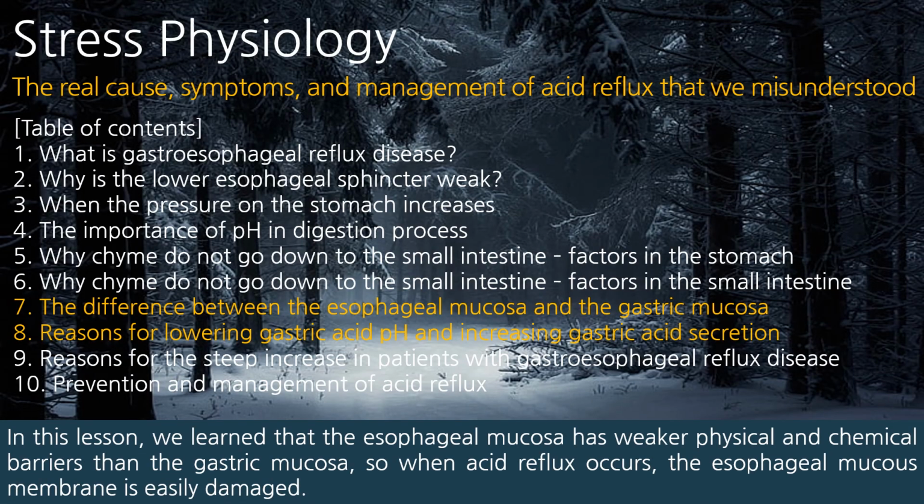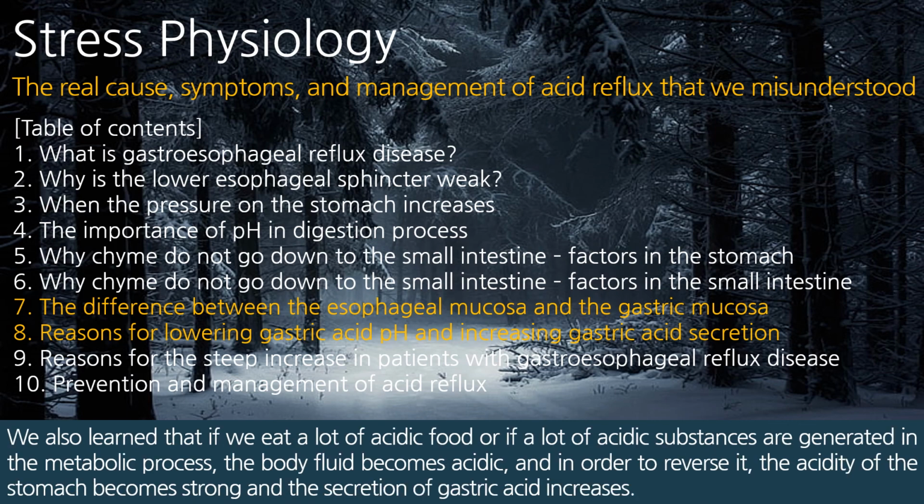In this lesson, we learned that the esophageal mucosa has weaker physical and chemical barriers than the gastric mucosa, so when acid reflux occurs, the esophageal mucous membrane is easily damaged. We also learned that if we eat a lot of acidic food or if a lot of acidic substances are generated in the metabolic process, the body fluid becomes acidic, and in order to reverse it, the acidity of the stomach becomes strong and the secretion of gastric acid increases.